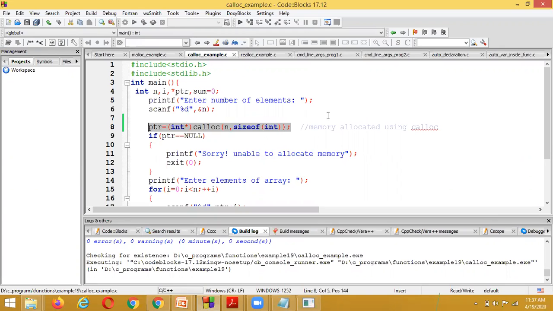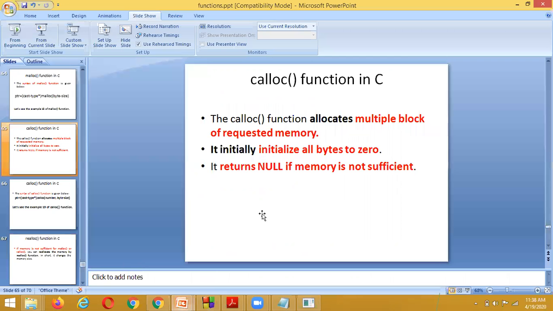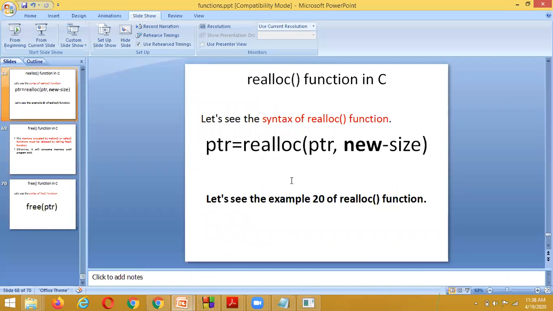Now we are going to see one more concept: reallocation. How do we modify the memory size after it is already assigned?